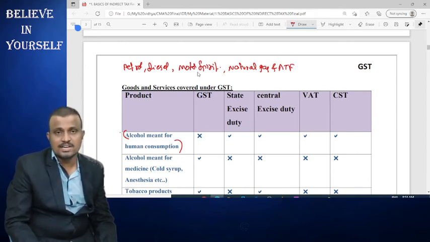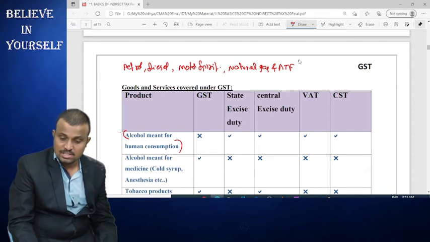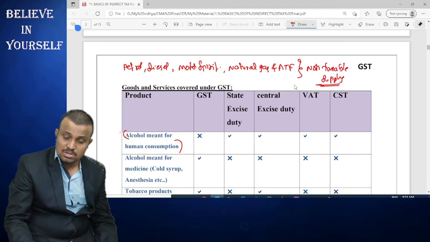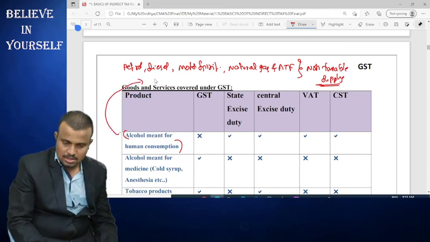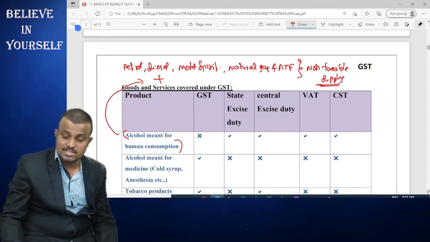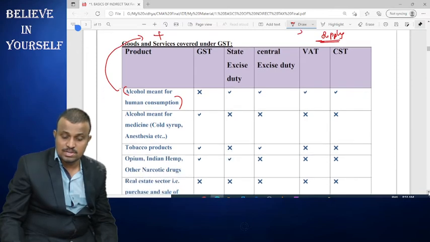Till now, the date is not yet notified. That's why these are also covered under non-taxable supply. So non-taxable supply includes petrol, diesel, motor spirit, natural gas, and ATF, along with alcohol meant for human consumption. On these products, only the previous indirect taxes are imposed.